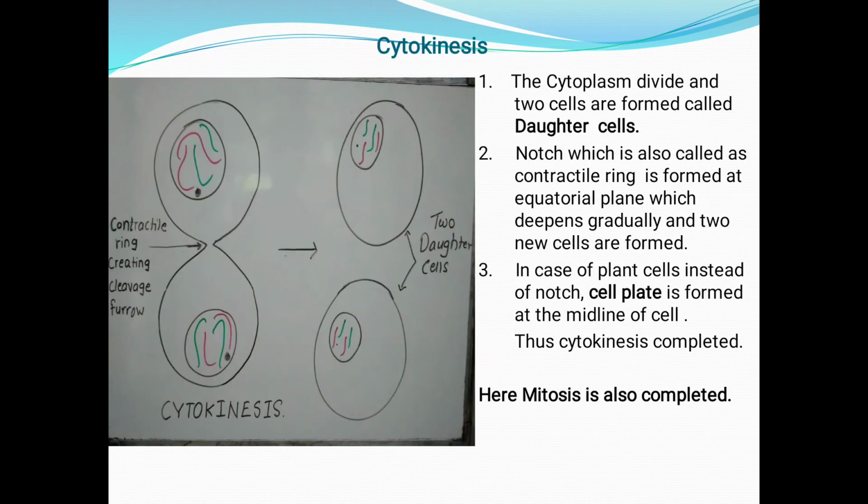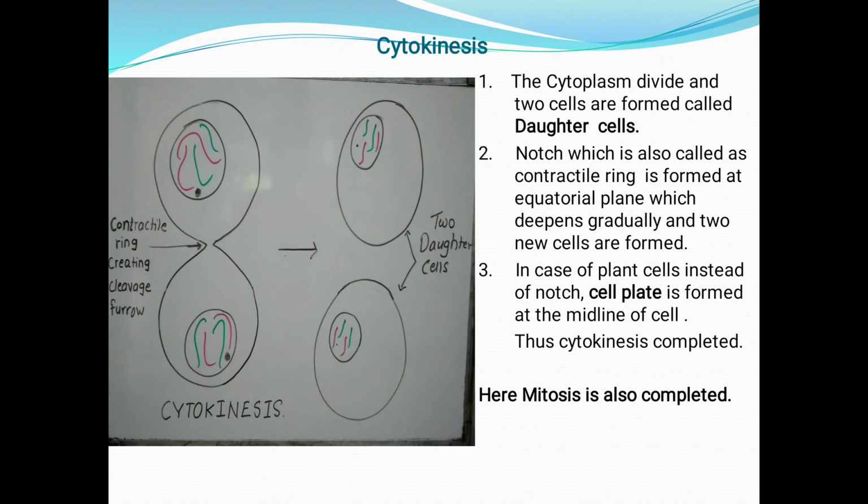Next is cytokinesis. Cytokinesis means what? Division of cytoplasm. We have divided the nucleus into two equal parts. Now let's see how the cytoplasm gets divided. The cytoplasm divides and two cells are formed, called daughter cells. If you see the diagram properly, two different cells are formed and both of them are called daughter cells.